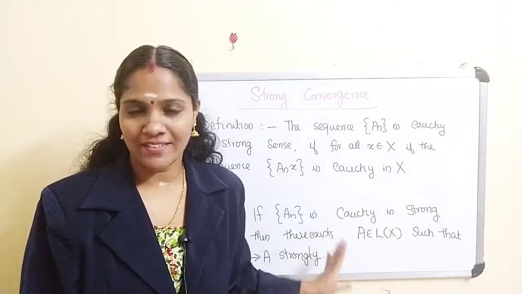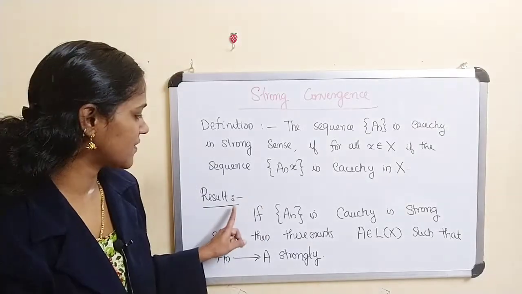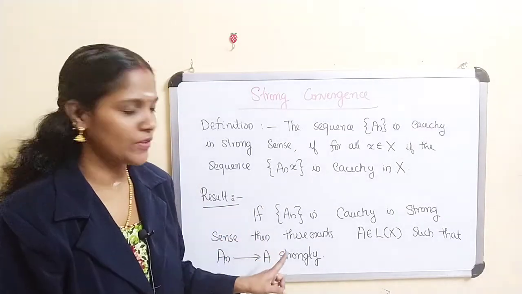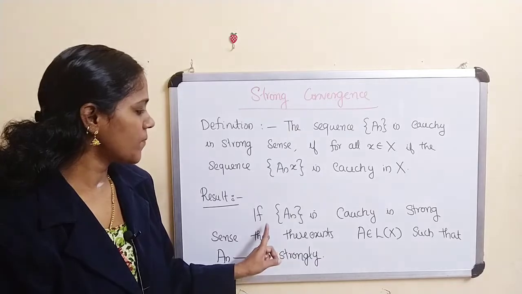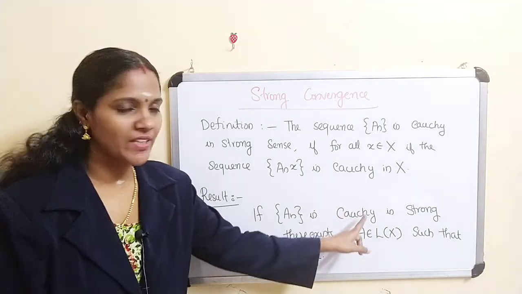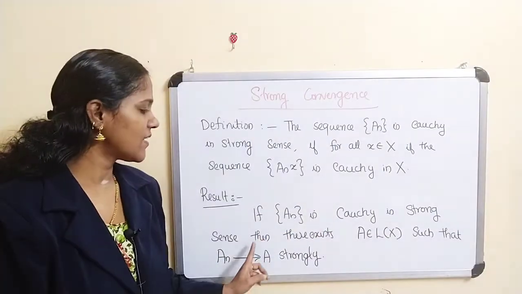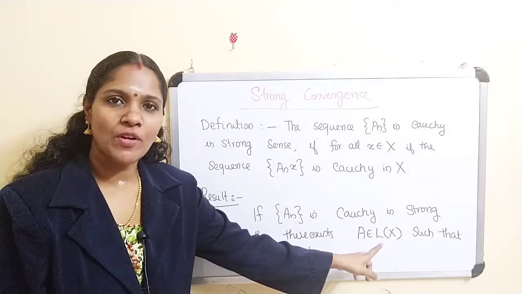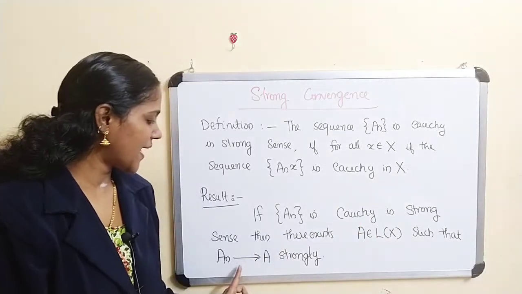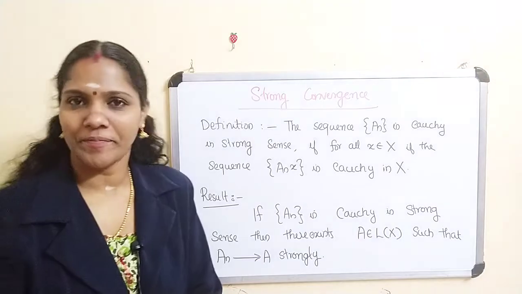And we have another result. This is a statement only, and there is no need to prove it. If A_n is Cauchy in the strong sense, then there exists A belonging to L(X) such that A_n converges to A strongly.